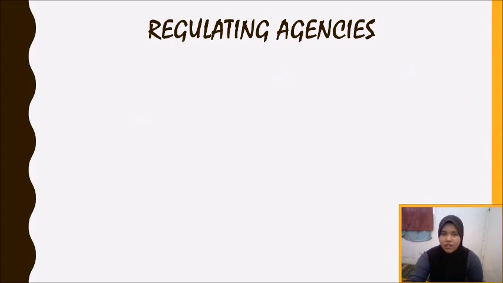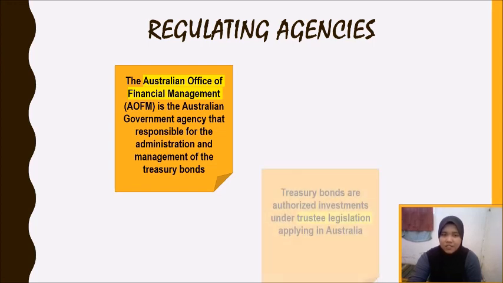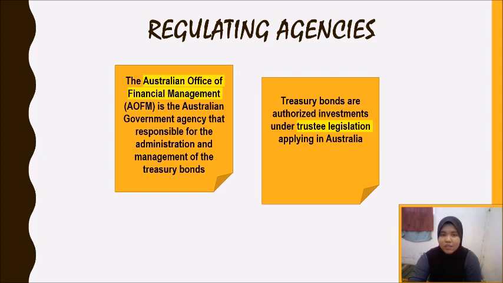Okay, for regulating agencies, the Australian Office of Financial Management is the agency responsible for the administration and management of Treasury bonds, and Treasury bonds are authorised investments under trustee legislation applying in Australia.